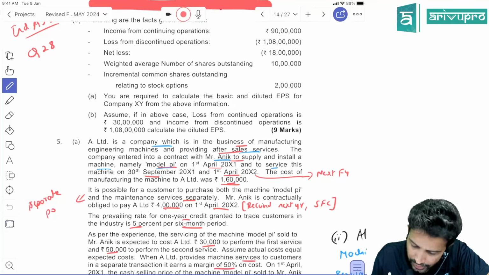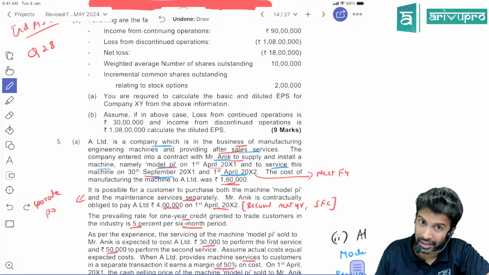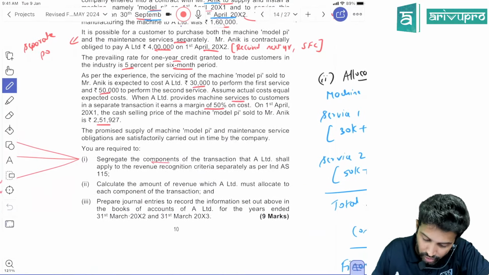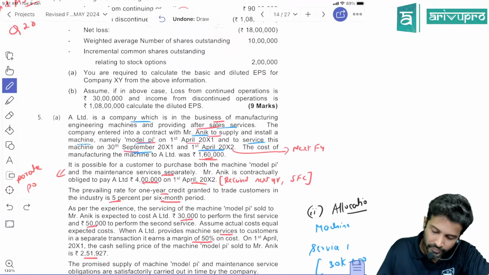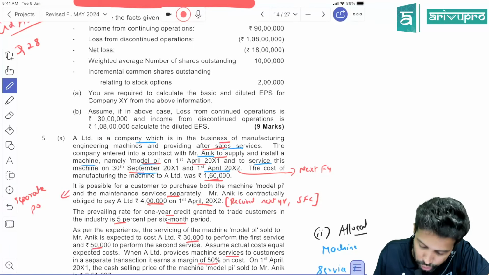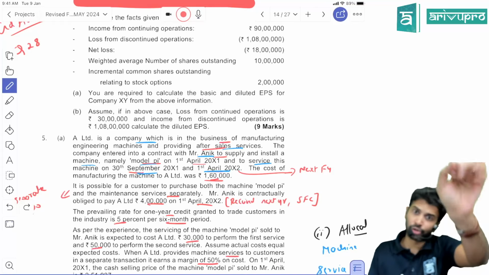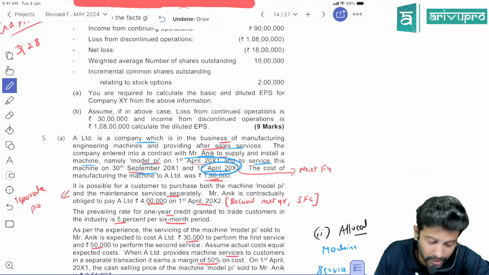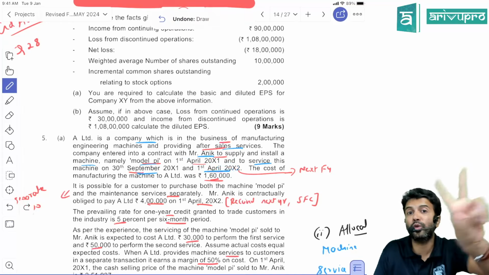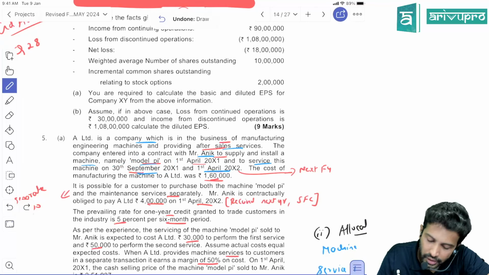We installed also. Great. And to service this machinery on 30th September 20x1 and on 1st April 20x2. Keep that in mind. Sir, the current year is ending on 31st March. For both the years, they're asking the treatment. Sir, you sold the machinery on 1st April 20x1. So that particular year will end on 31st March 20x2. The second service is given not in the current year, but on 1st April 20x2, meaning you are giving 2 services on the machinery. The first service is given on 30th September 20x1 itself, that is the current year. The next service you gave on 1st April 20x2, which is in the next year.